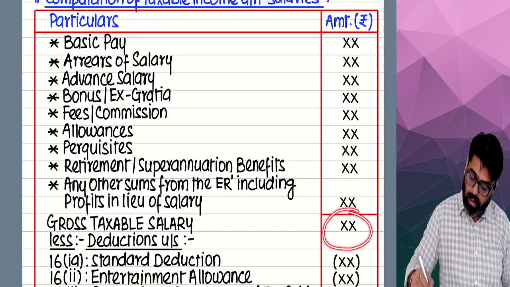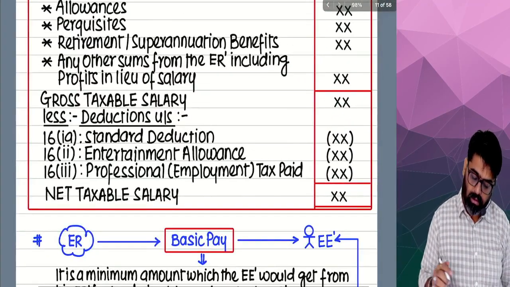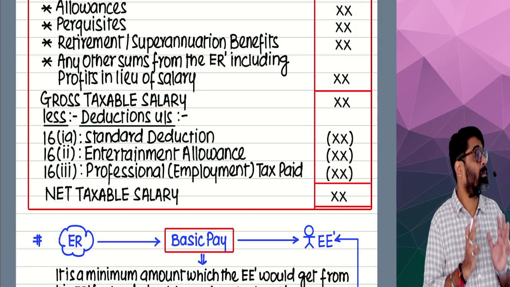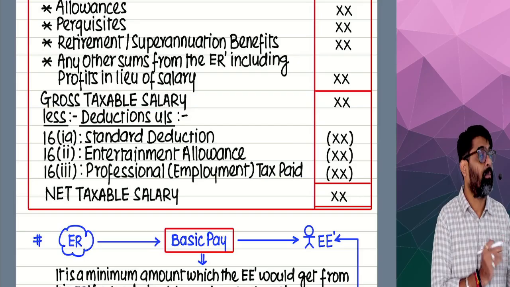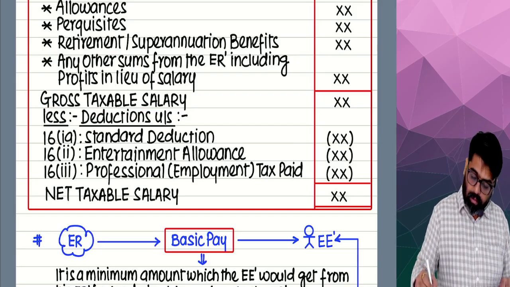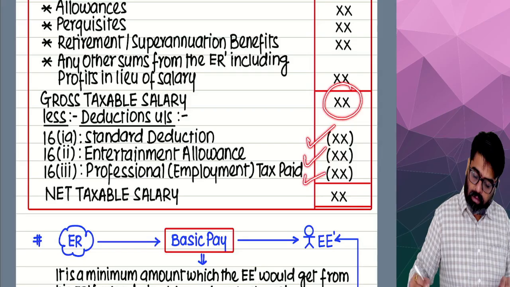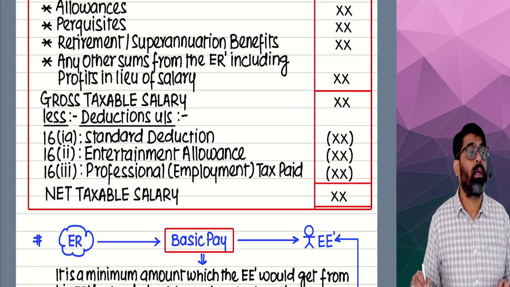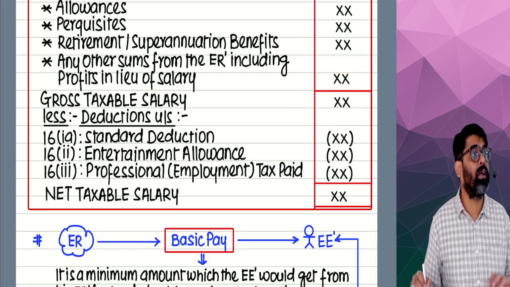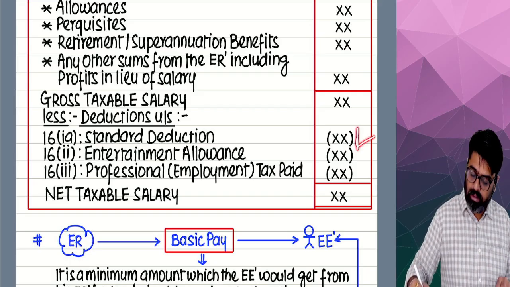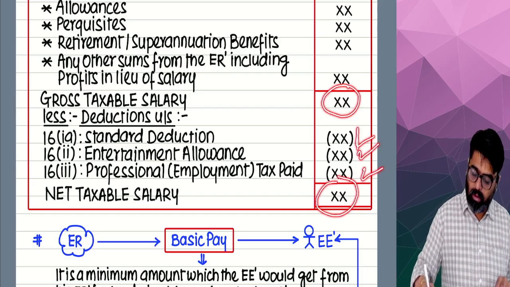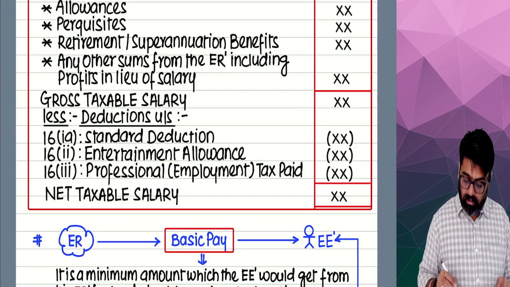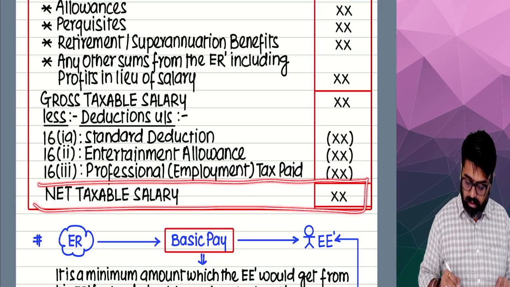Now what are you going to do? Add all these amounts. You will get a total. This is the gross amount of salary which you are receiving from your employer during the previous year. Now from this gross amount of salary, we are going to give you three deductions. Section 16(1A), standard deduction. Section 16(2), deduction for entertainment allowance. Section 16(3), deduction for professional tax. These three deductions you take, and whatever amount remains out of your gross salary will be treated as your net taxable salary. This is the taxable income of this head.